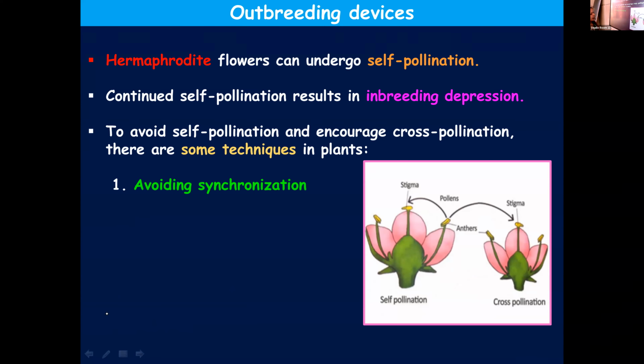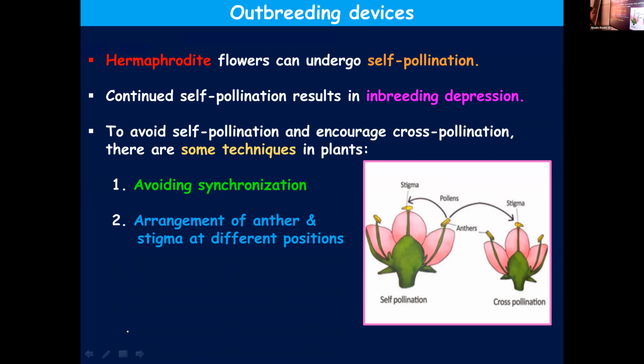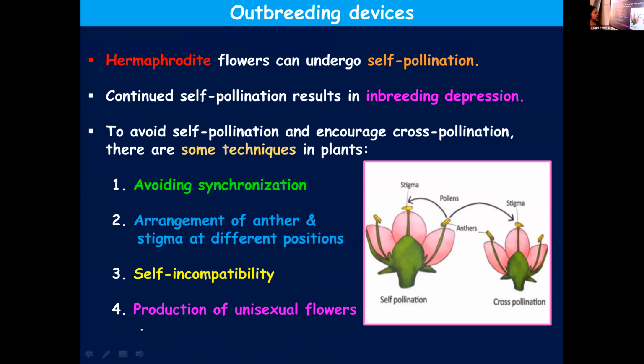First one, avoiding synchronization. We'll see the details. Second point, arrangement of anther and stigma at different positions. Third one, self-incompatibility. And fourth one, production of unisexual flowers. These are some of the outbreeding devices. You can be asked to explain the different outbreeding devices found in plants.